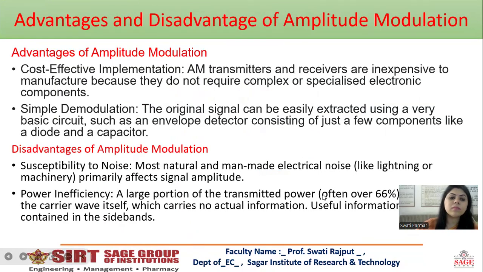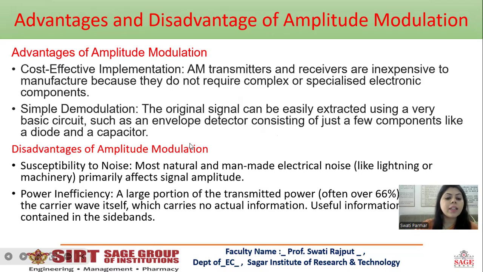What are the advantages of amplitude modulation? The first one is cost efficient implementation and a simple demodulation process. The original signal can be easily extracted using a very basic circuit, such as an envelope detector consisting of just a few components like a diode and a capacitor.